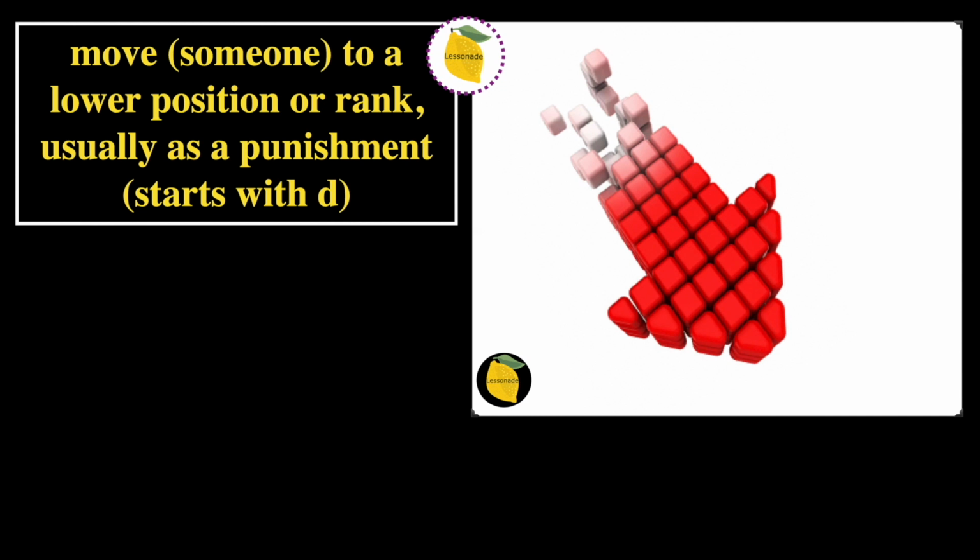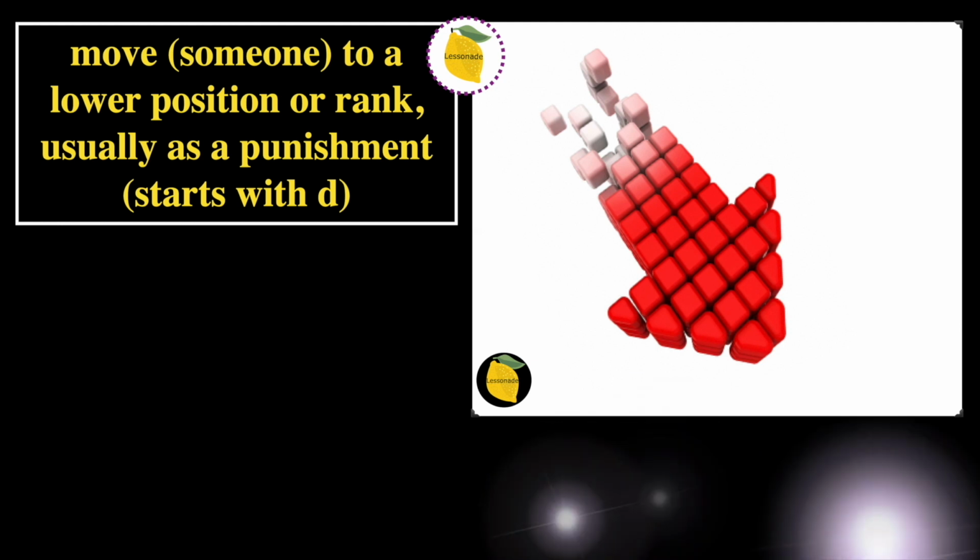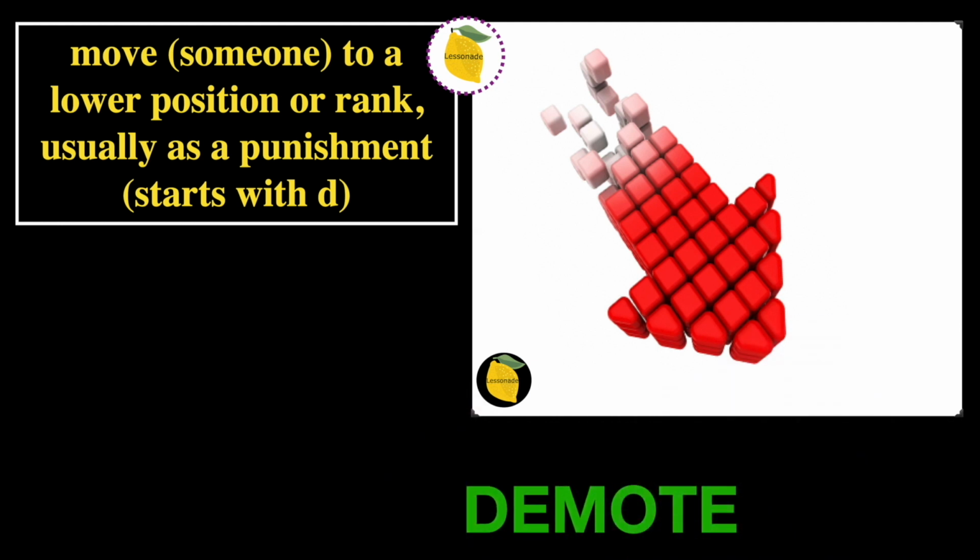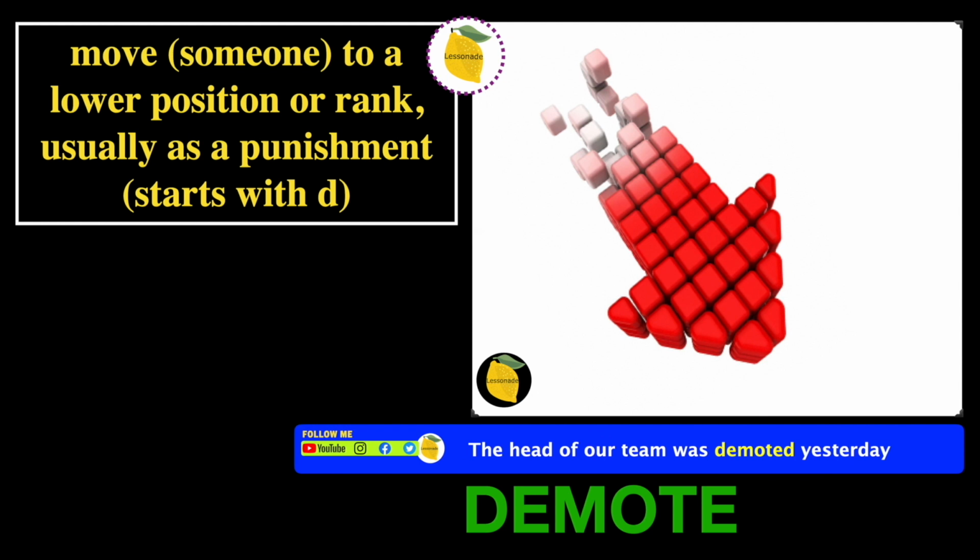Move someone to a lower position or rank, usually as a punishment. Starts with D. In this picture, we can see an arrow that is pointing downwards as if someone or something has been moved to a lower position or rank. And therefore, the word will be demote. And the sentence for this word is, the head of our team was demoted yesterday.